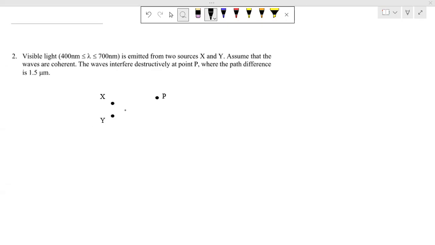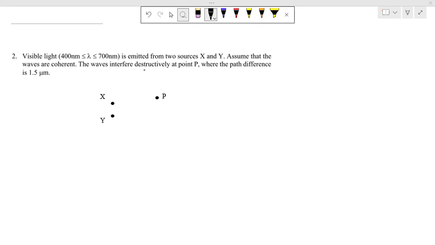Okay, so now let us discuss tutorial 3.1 part 1 question 2. In this question, visible light ranges from 400 nanometer to 700 nanometer. Visible light is emitted from two sources X and Y, and assume the waves are coherent. The waves travel towards point P, and they interfere destructively at point P, where the path difference between the two light sources X and Y to point P is given as 1.5 micrometer.